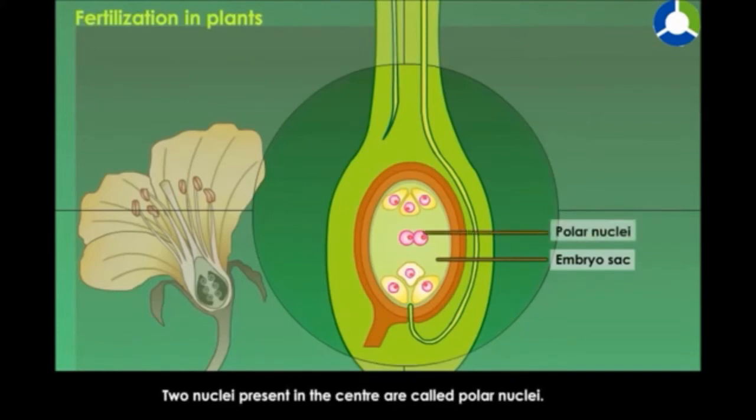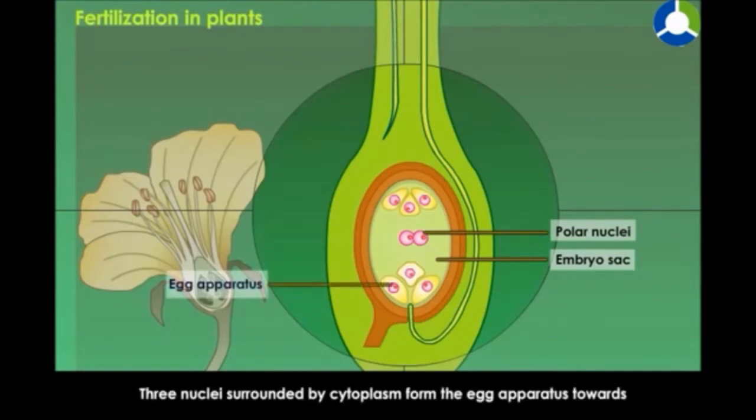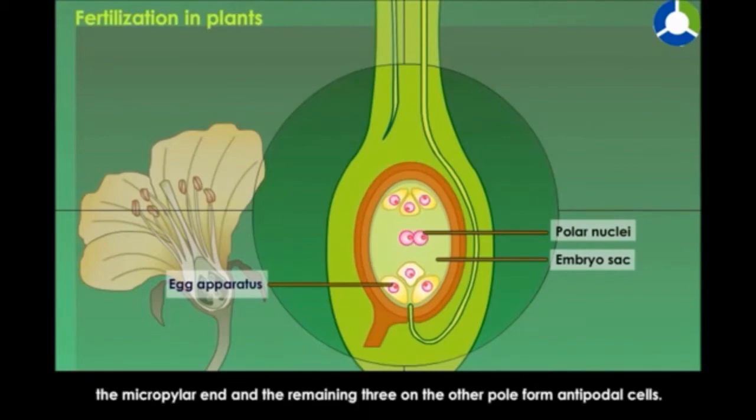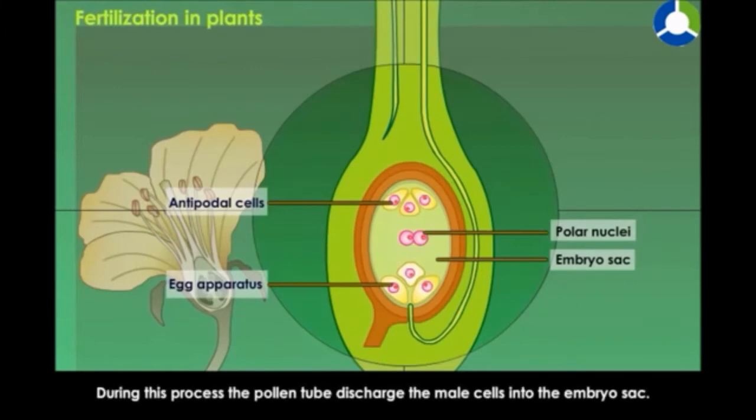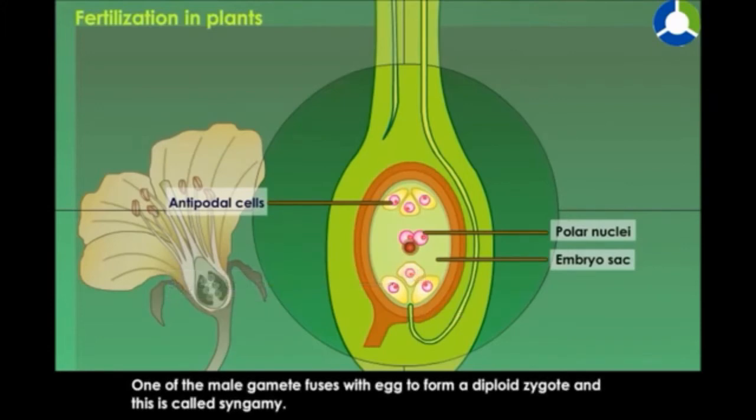2 nuclei present in the center are called polar nuclei. 3 nuclei surrounded by cytoplasm form the egg apparatus towards the micropylar end, and the remaining 3 on the other pole form antipodal cells. Fertilization is the process of fusion of male gamete with female gamete. During this process, the pollen tube discharges the male cells into the embryo sac. One of the male gametes fuses with the egg to form a diploid zygote, and this is called syngamy.